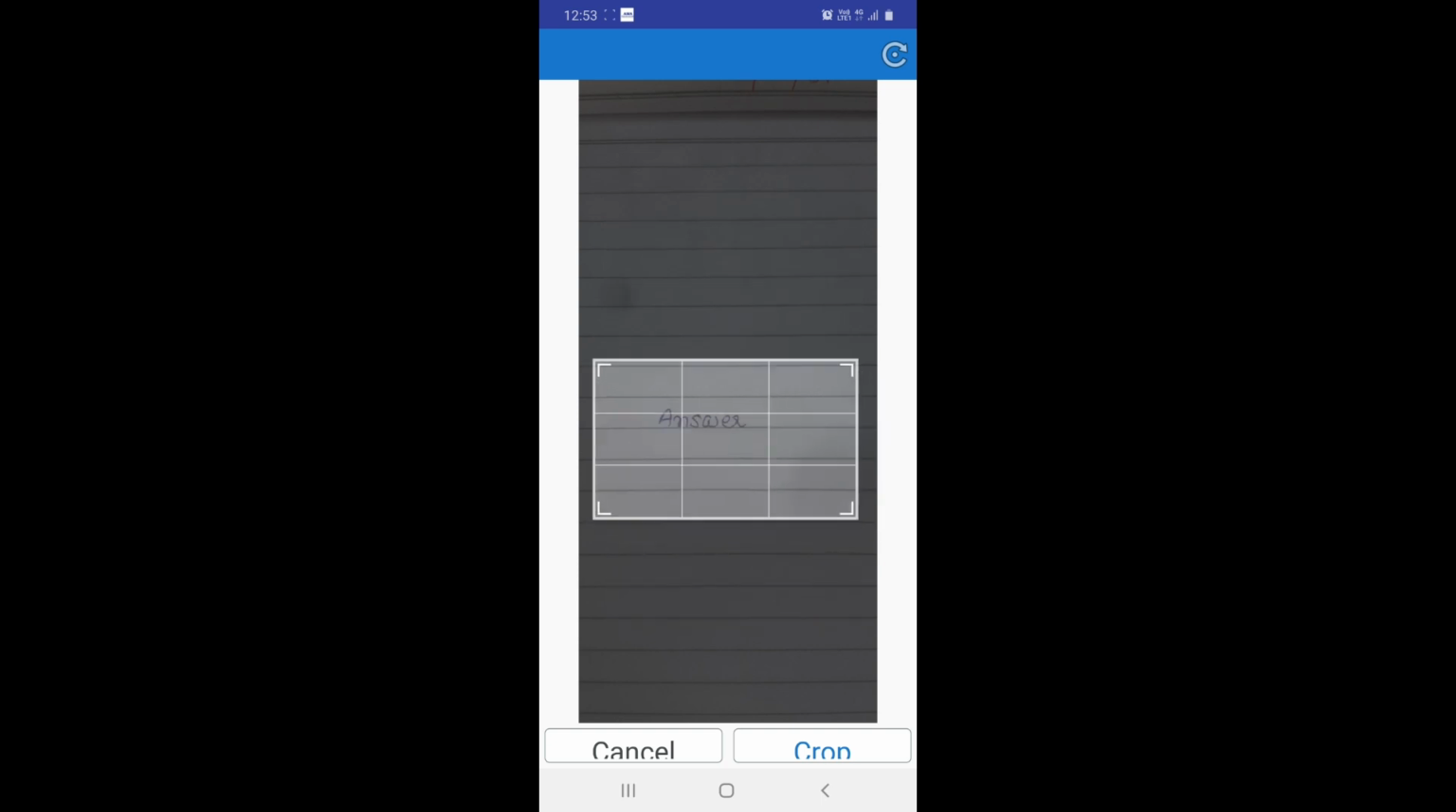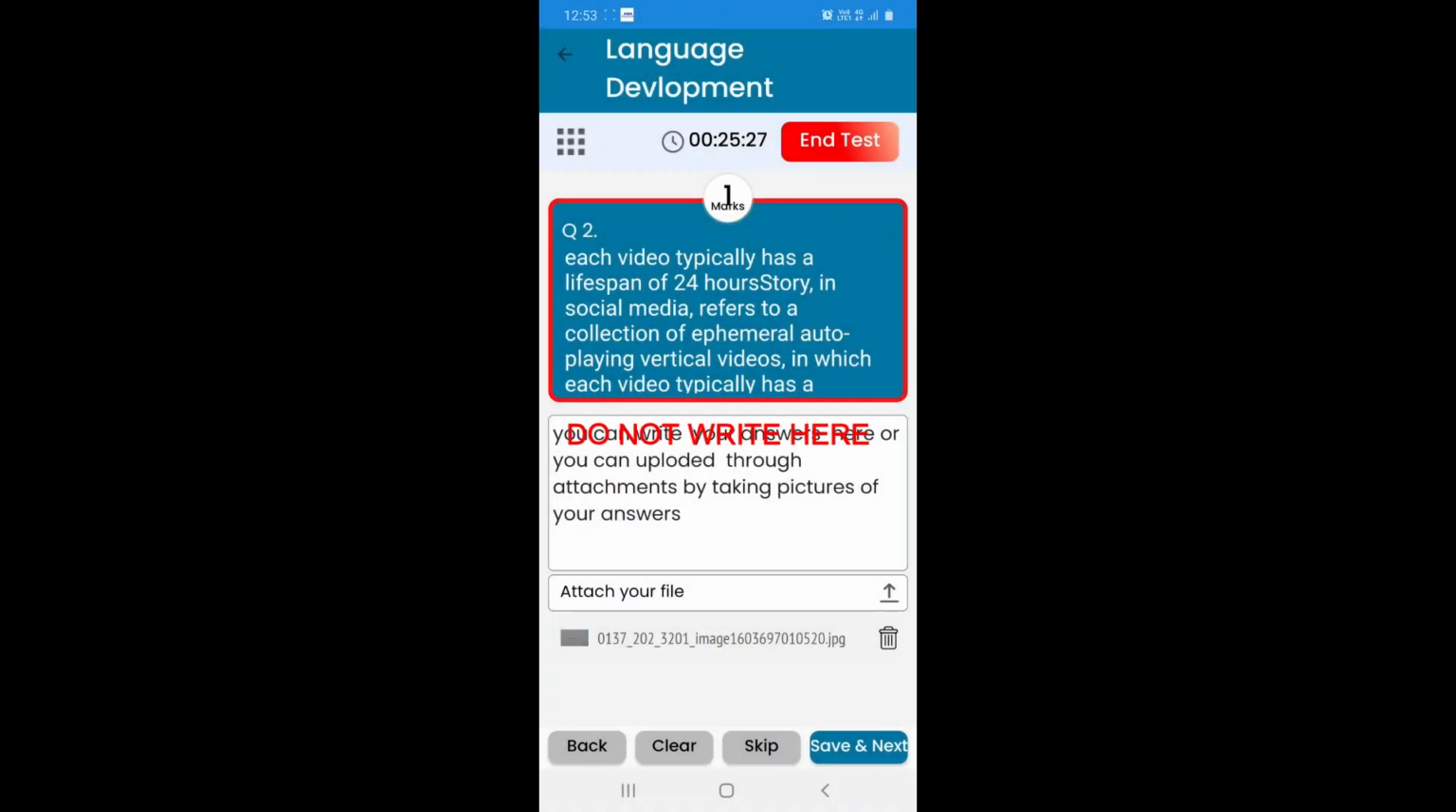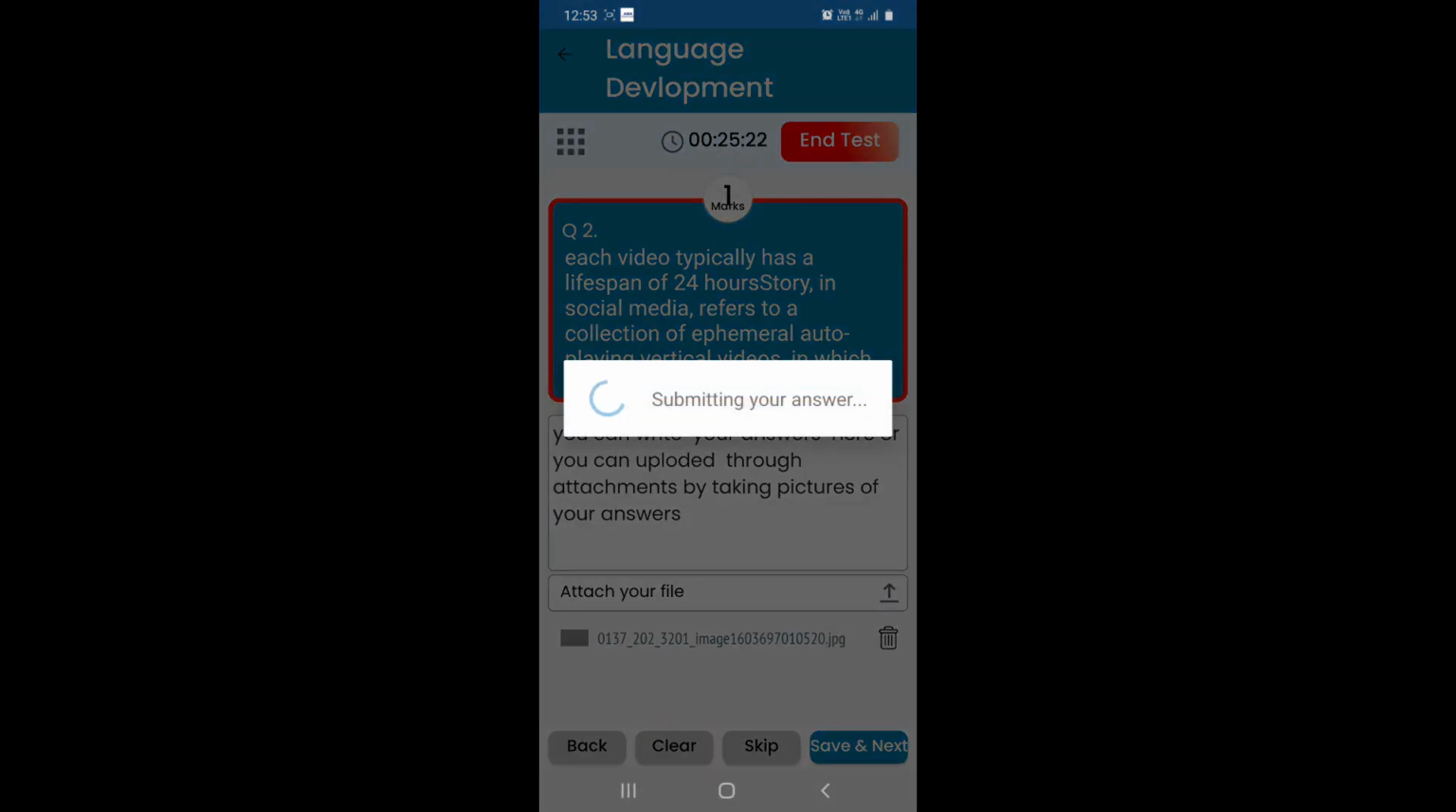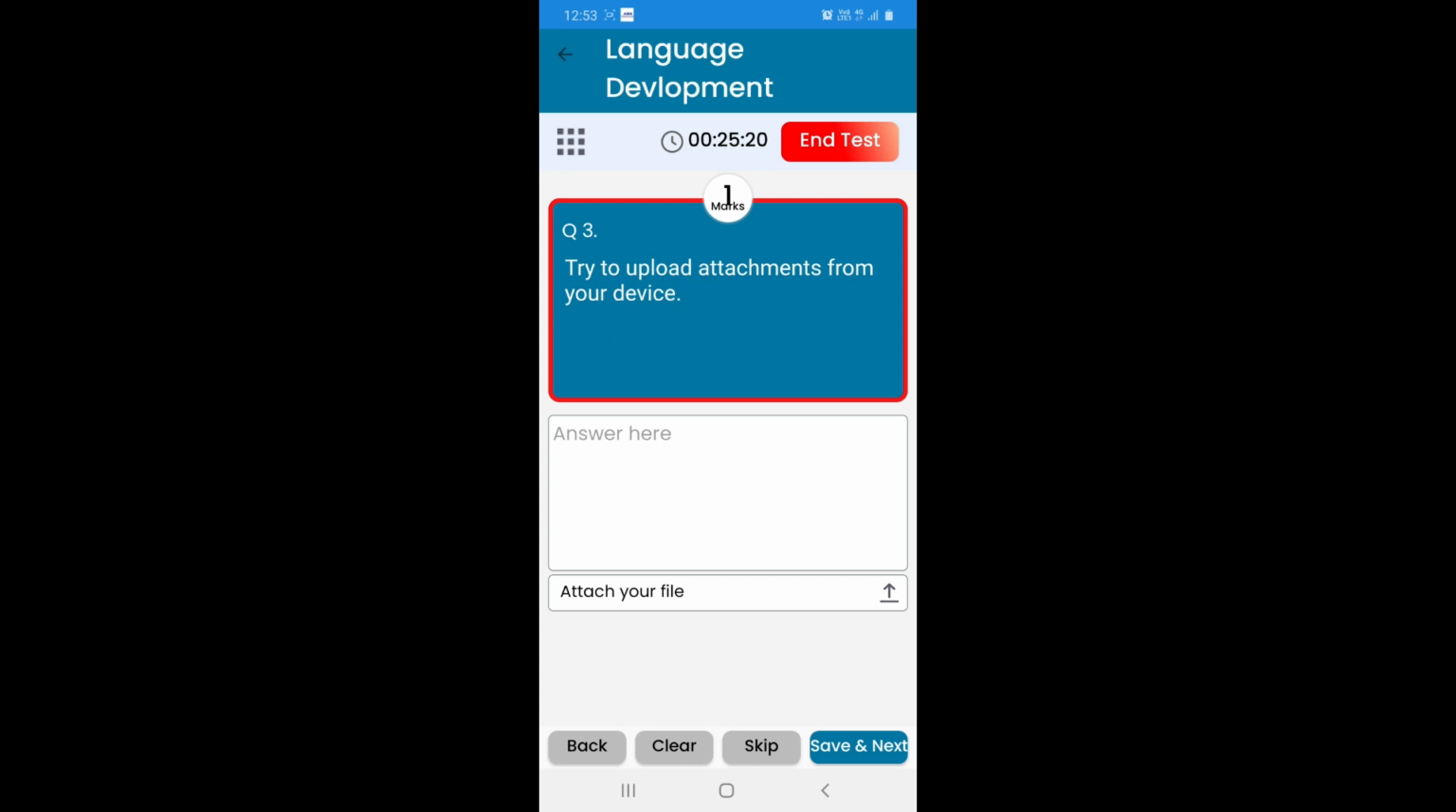Remember, when you take photos, it should be clear enough. And when you crop the photos, you should crop it properly and upload it properly. Next, you can click on the Save and Next button, and you can move forward to the next question.